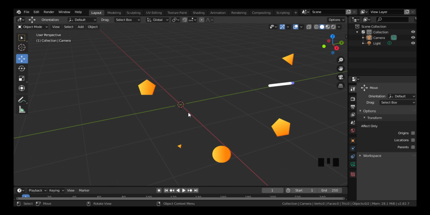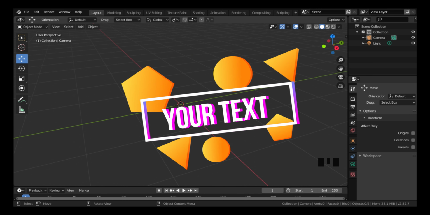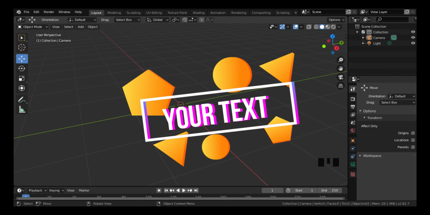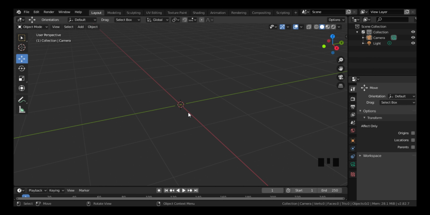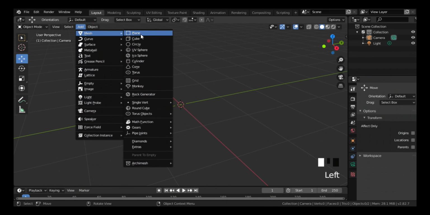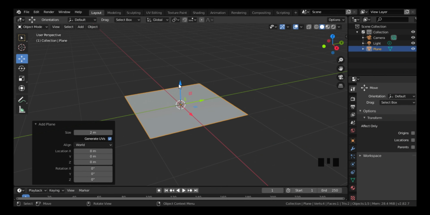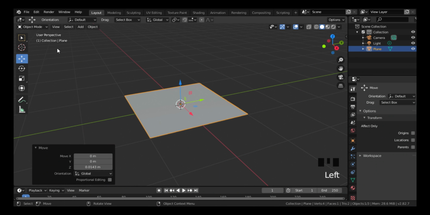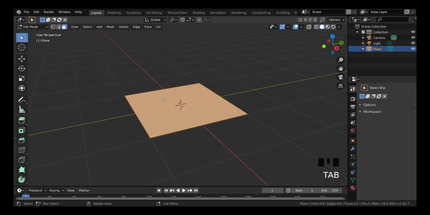Today I'm going to show you how to make a pillow using Blender 3D. As you see in our scene, there is nothing over there, and I'm going to add a plane, okay, and move it up over there. Then I hit Tab on the keyboard to enter edit mode.